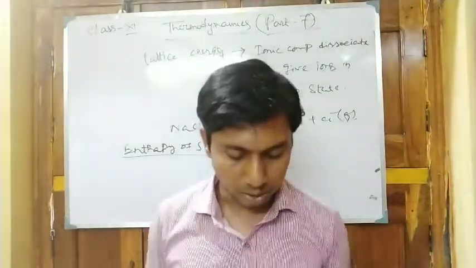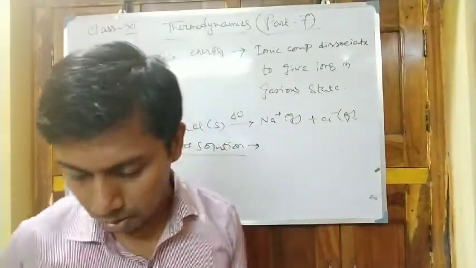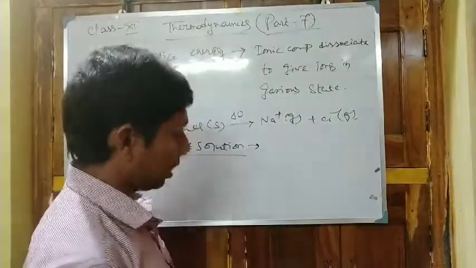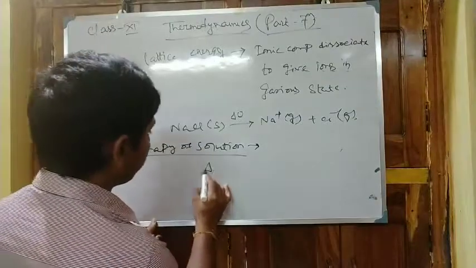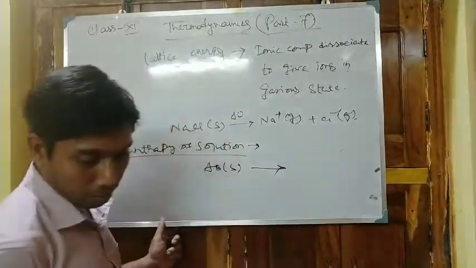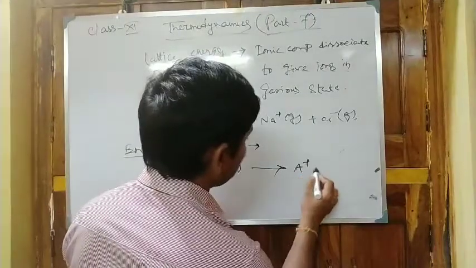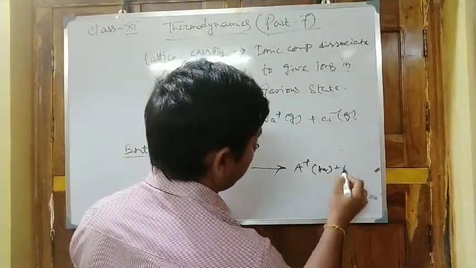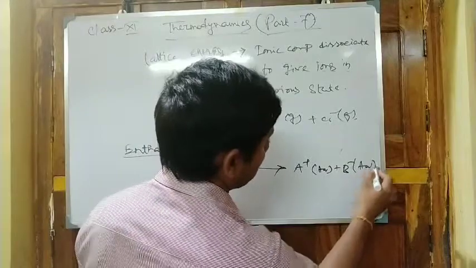So for the solution enthalpy, we may draw a chart like this: AB solid forming A plus aqueous plus B minus aqueous.